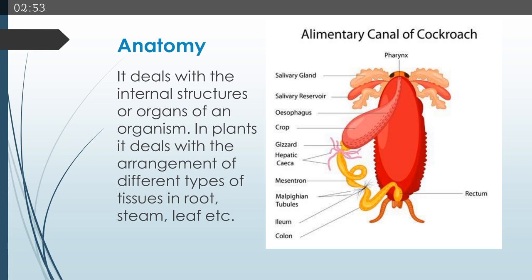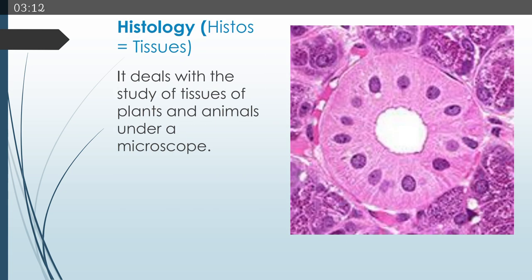You will see in later lectures that the cells which are arranged as tissues in particular organs are not same, but their arrangement is different in root, stem and leaf. While in the case of animals, we talk about the internal organs, how organs are working together or how organs are situated in a living organism.